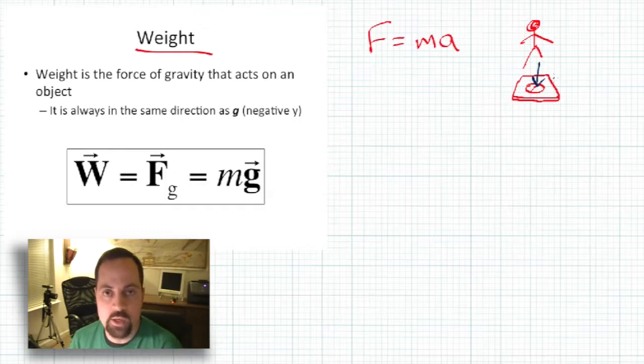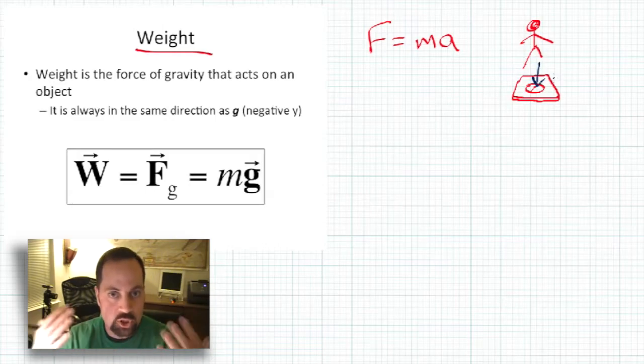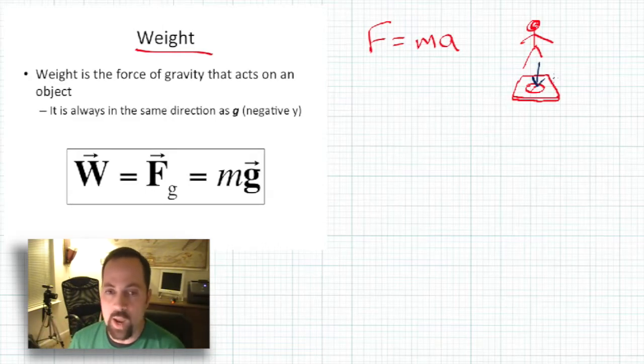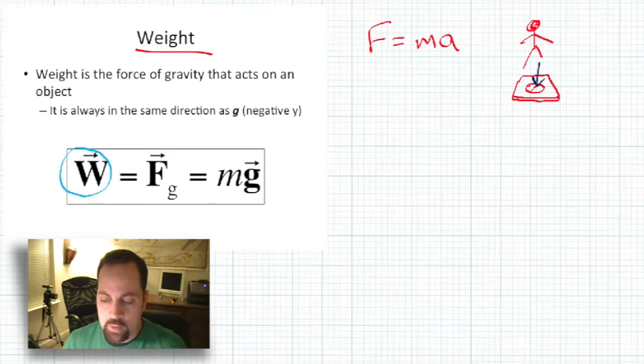Pounds is an English unit for force, just like newtons is a metric system measurement for force. So it would make just as much sense for you to step on a bathroom scale and it register your weight in newtons, because weight is really a force. It's not a measure of your mass at all. So sometimes we'll abbreviate weight with a W right here.